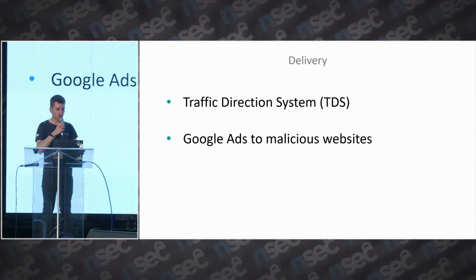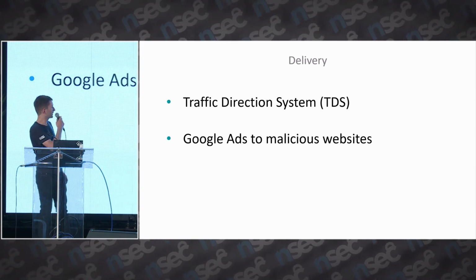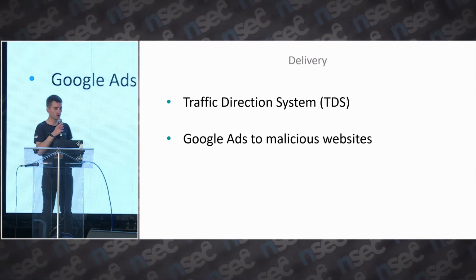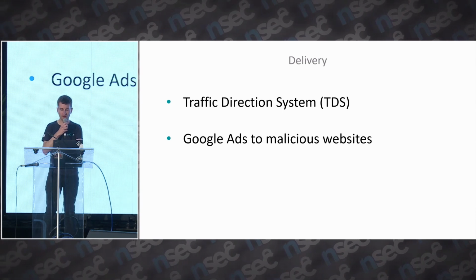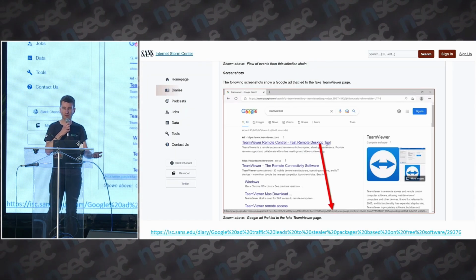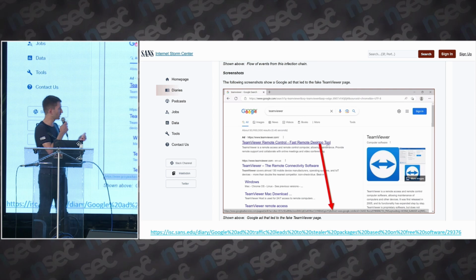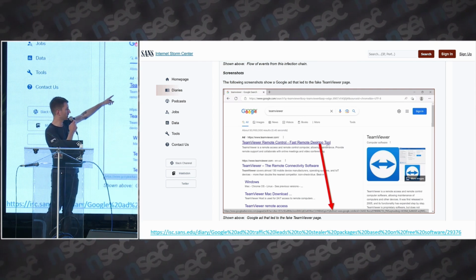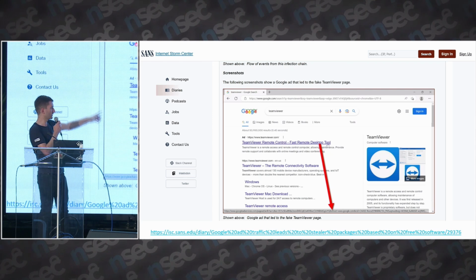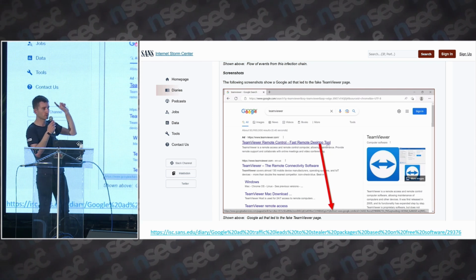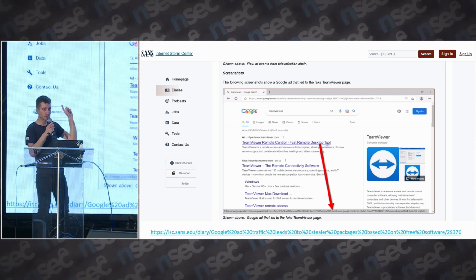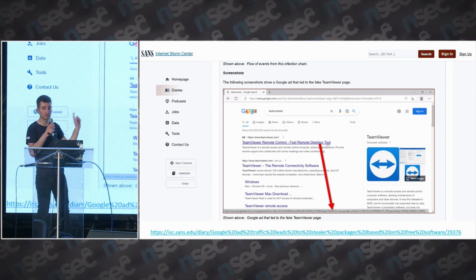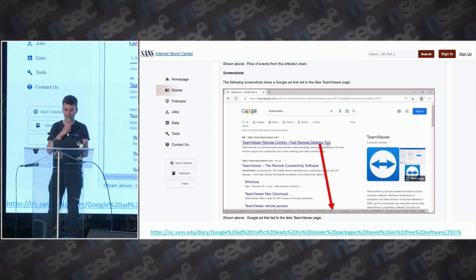There was also some mention of Google Ads, malicious Google Ads that redirect to those malicious websites. We did not really observe it in our telemetry, but there is a blog post on the Sense website, and you can see these are fake ads for TeamViewer, and actually it redirects to one of the fake pages that I mentioned just a few slides before.